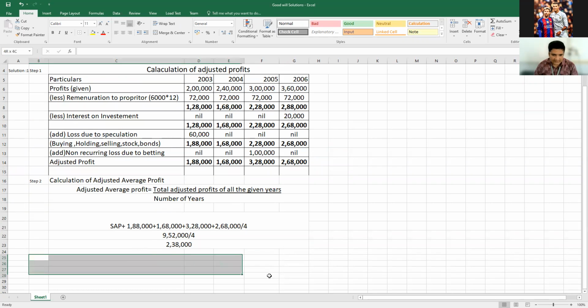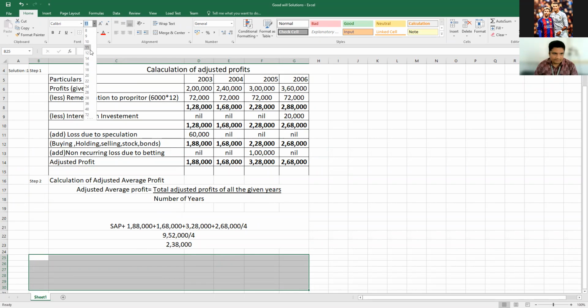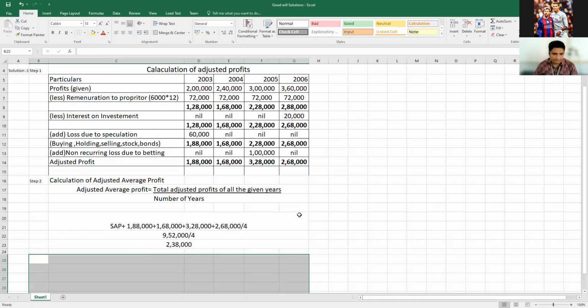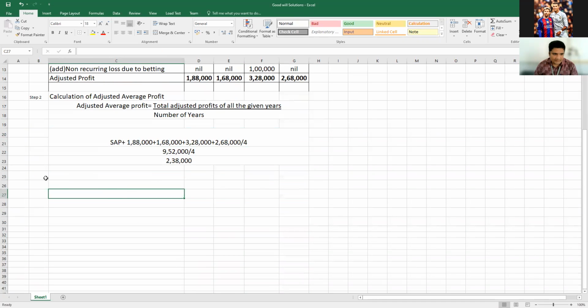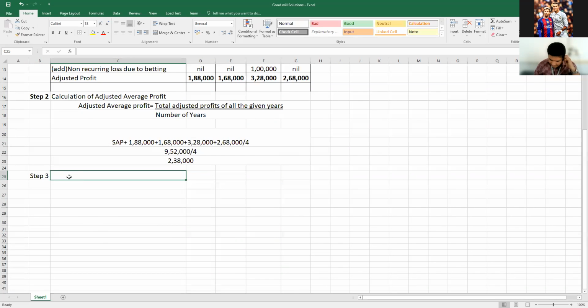Then step number 3. Step number 3. So what is the step number 3 heading? Calculation of goodwill. Yeah, calculation of goodwill.